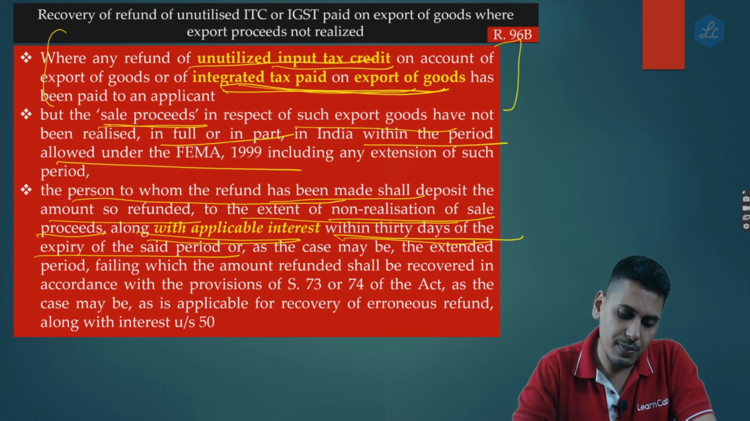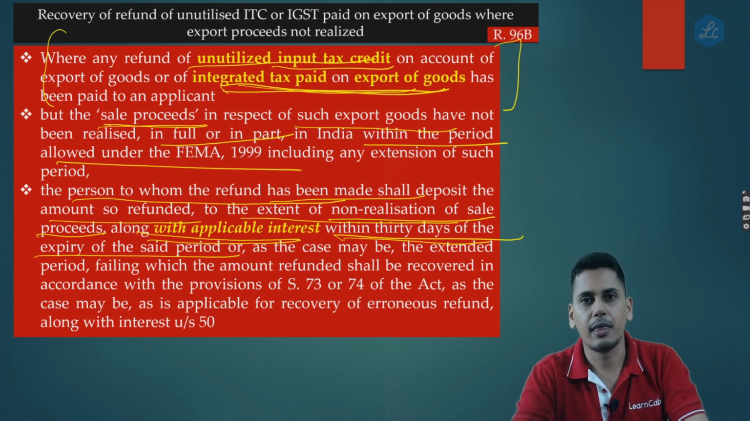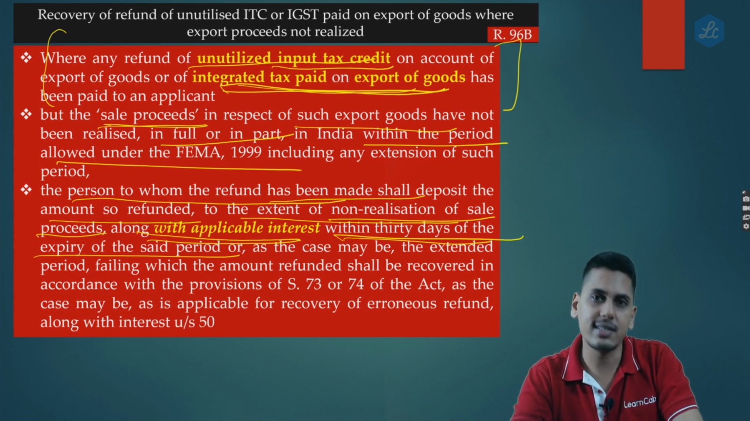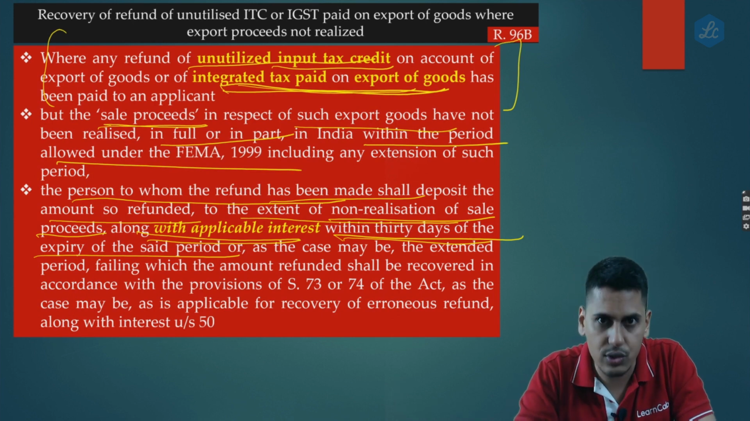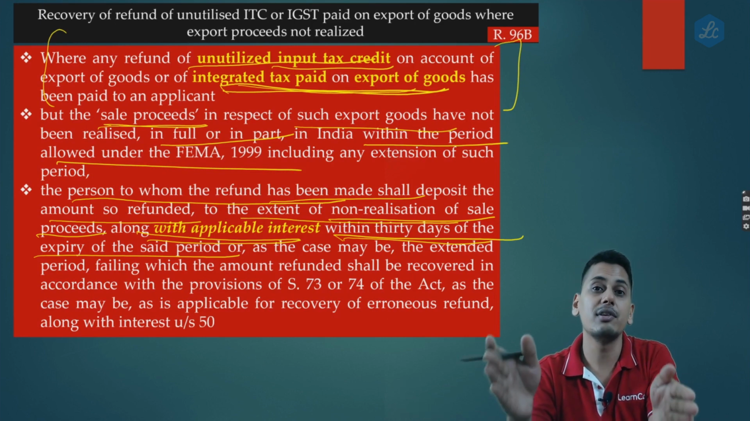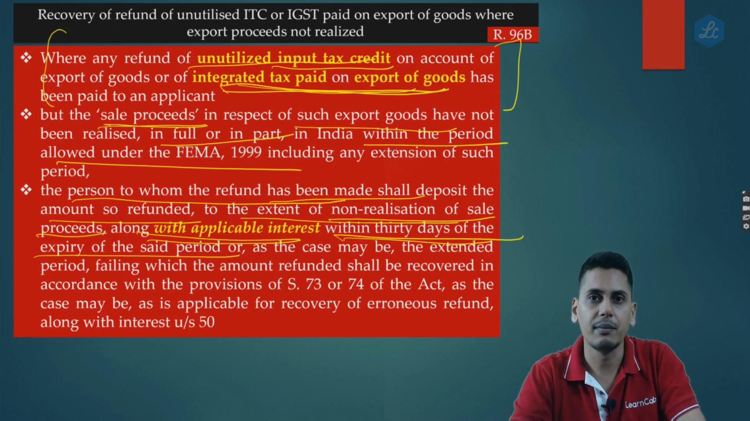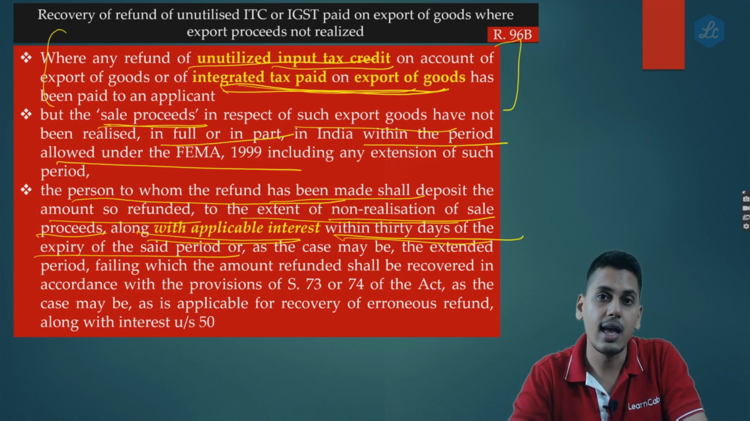Within 30 days of the expiry of the said period, or as the case may be, the extended period, failing which. So friends, first the option is given to the assessee. He voluntarily has to repay that back to the government, and if he doesn't do so, when is he supposed to do so? The period allowed under FEMA gets expired. Within next 30 days, he has to repay back the refund back to the government to the extent of non-realization of sale proceeds along with interest if he doesn't do so.